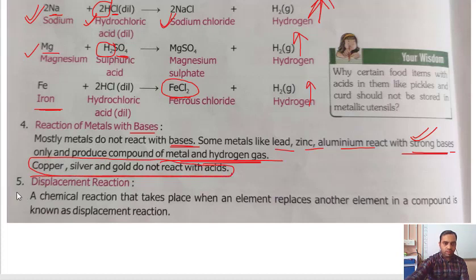Next one is displacement reaction. A chemical reaction that takes place when an element replaces another element in a compound is known as a displacement reaction. One is displacing the other. It is taking part of the other compound.